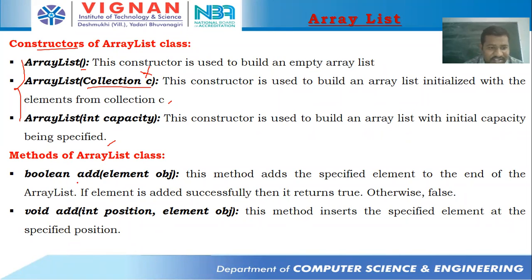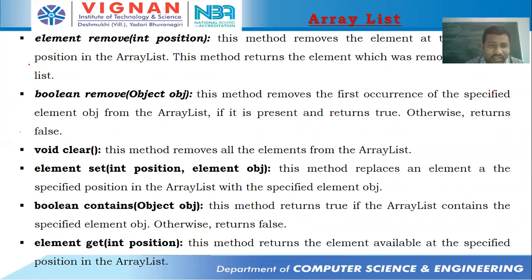Next, methods of array list. add(element obj): this method adds a specified element at the end of the array list. If the element is added successfully, it returns true, otherwise it returns what? False. And void add(int position, element obj): this inserts the specified element at the specified position. The first parameter is going to be the position, and the next parameter is going to be an object. Object in the sense it might be an integer object or float object or string object or class object or anything you can place. Next, remove.